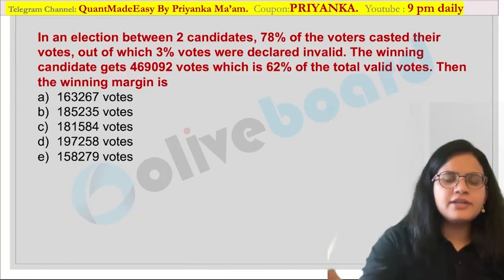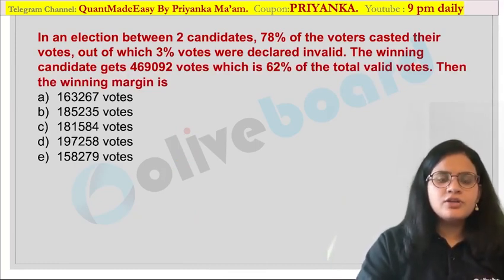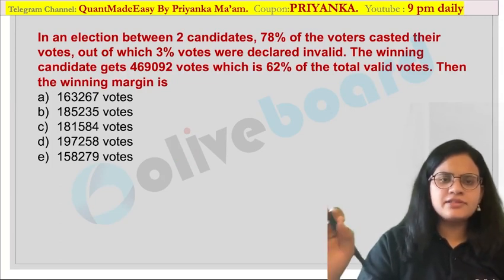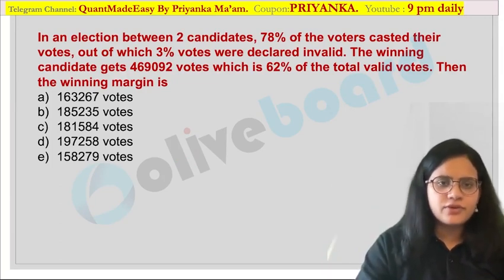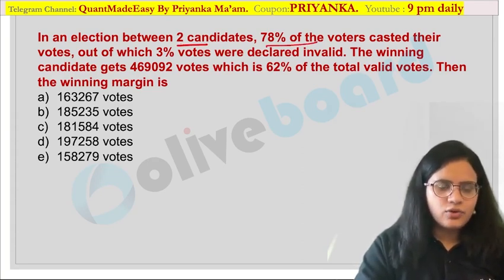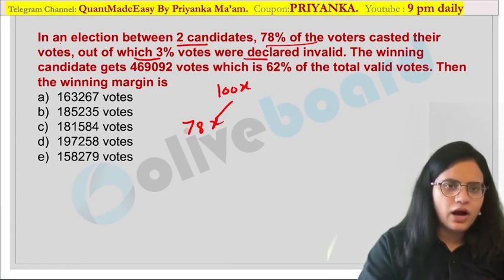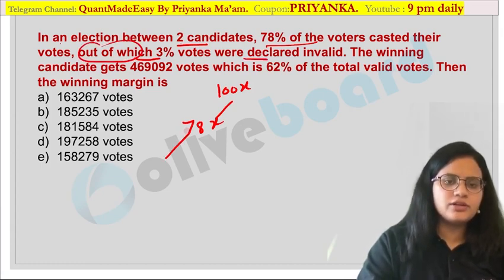Now let us move on to the next question. I have taken one more question as homework, so I want all of you to give it a try. I am just going to give you direction for this question. In an election between two candidates, 78% of the voters cast their votes. So out of 100x, 78x have cast their vote, out of which 3% were declared invalid. So you have to calculate 3% of this value.